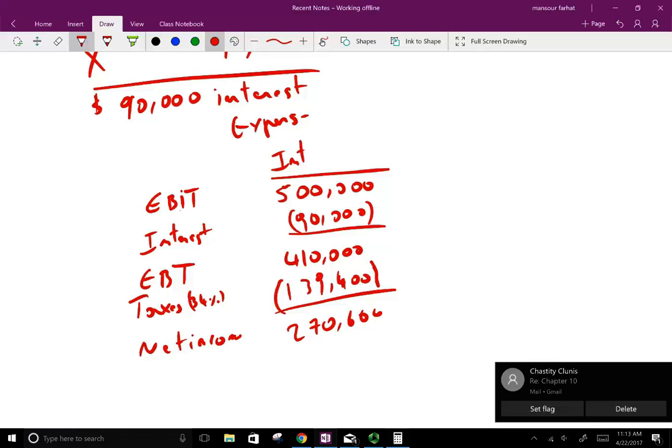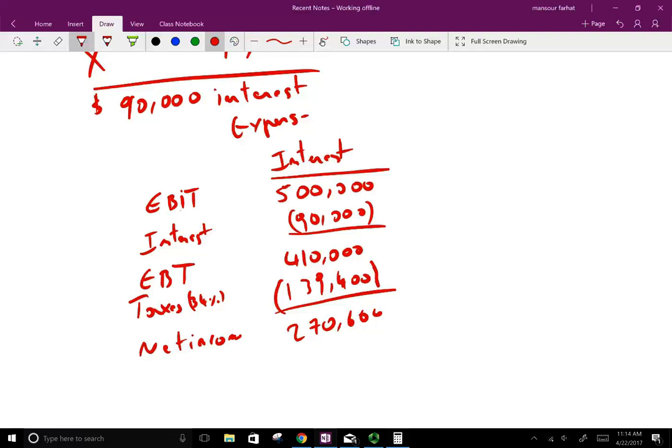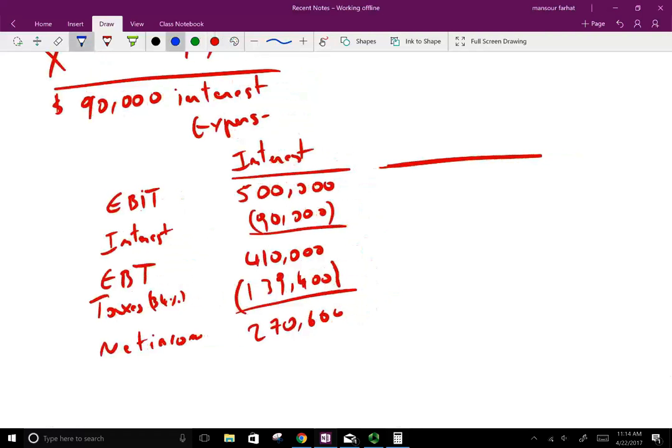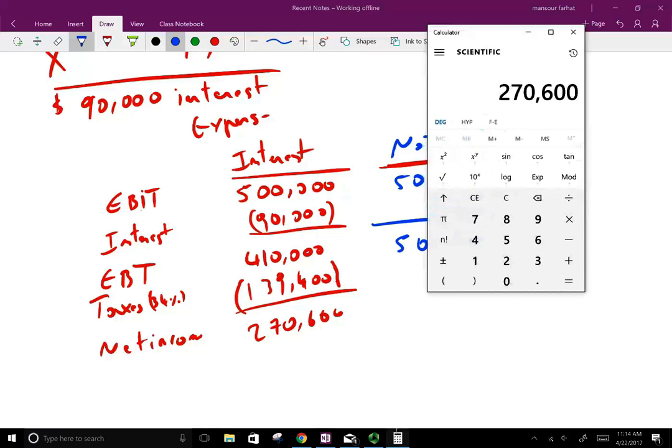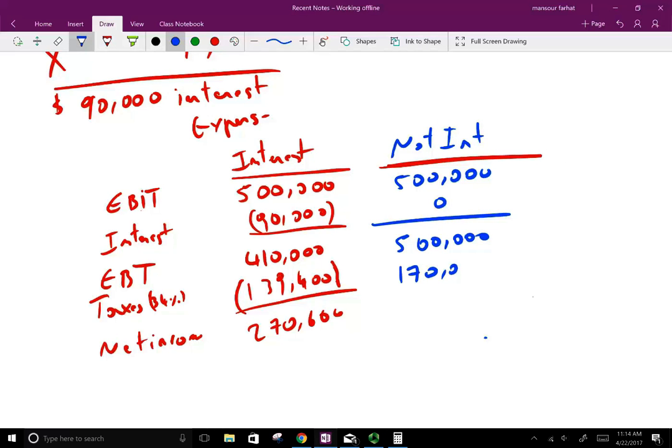Now, what happens if you did not have this interest? So let's see. No interest. So you have EBIT of 500,000. Interest is 0. It means you did not have this loan. You financed your company through something else. Okay. Your earnings before taxes is 500,000. Now you have to pay 34% in taxes. So 500,000 times 0.34, you have to pay in taxes 170,000.